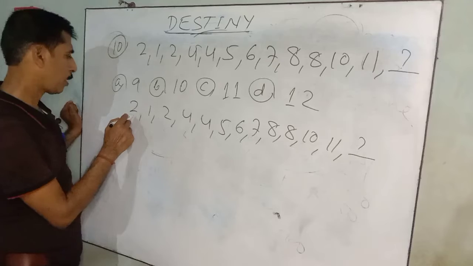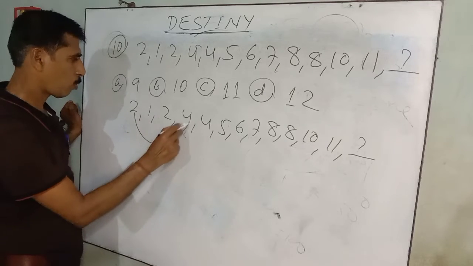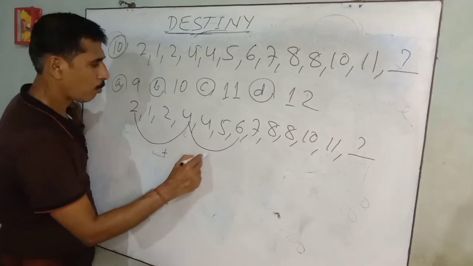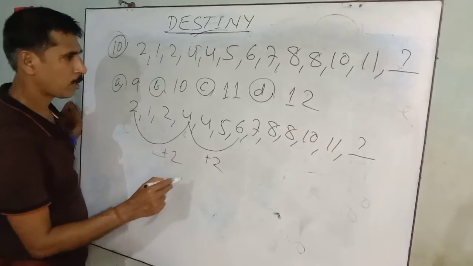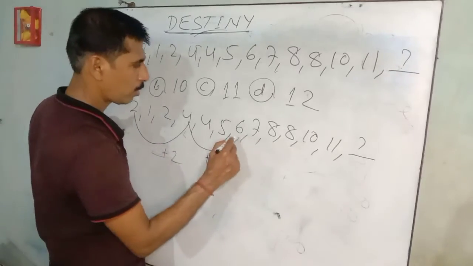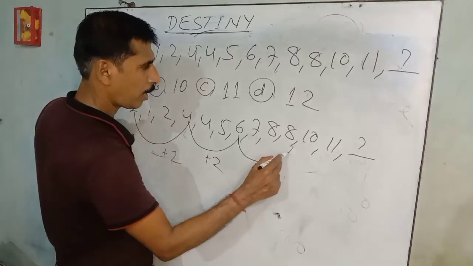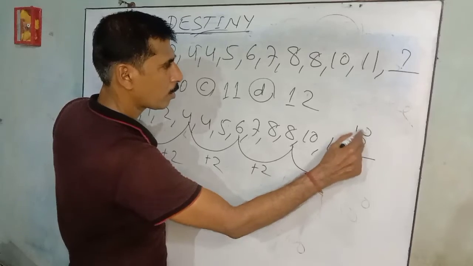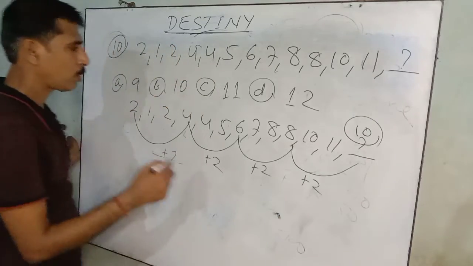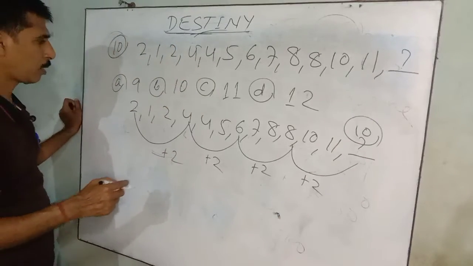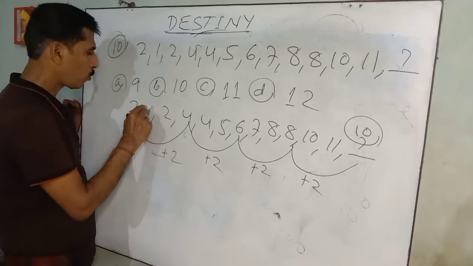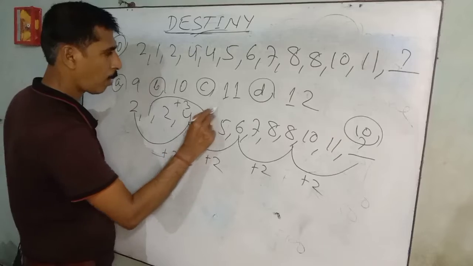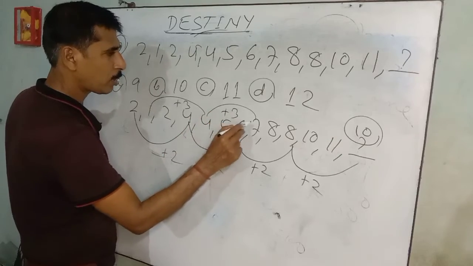How to? First 2 plus 2, 4. After 2 numbers, plus 2, 6. After 2 numbers, 6 plus 2, 8. After 2 numbers, 8 plus 2, 10. Other series you will try whether it is true or not. After 2 numbers, 1 plus 3, 4. After 2 numbers, 4 plus 3, 7.